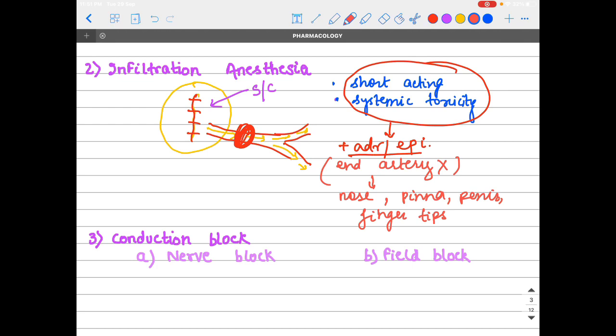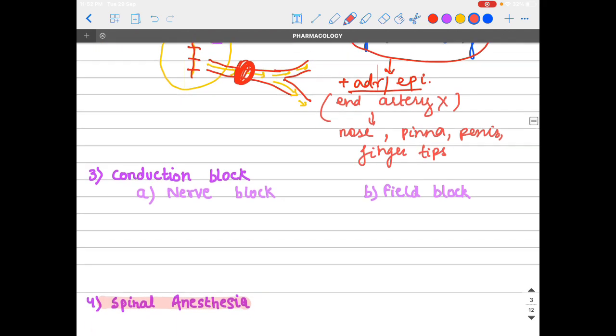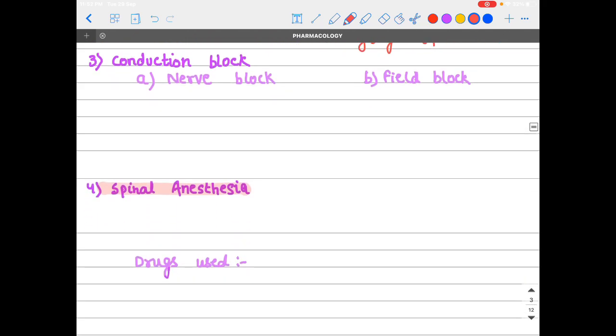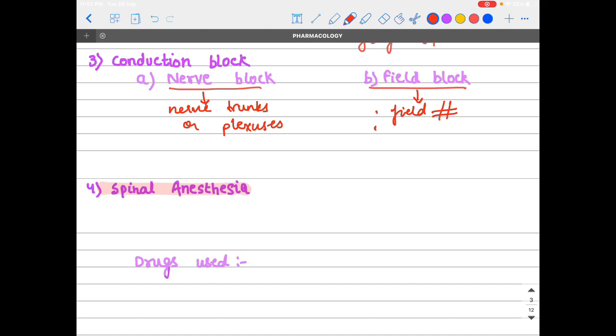Now move on to the next use, that is conduction block. Conduction block is divided into two subgroups, nerve block and field block. In nerve block, it is injected in the appropriate nerve trunks or plexuses. In field block, it is administered in a particular field, and all nerves in that particular field are blocked. One more point, field block is given subcutaneously.